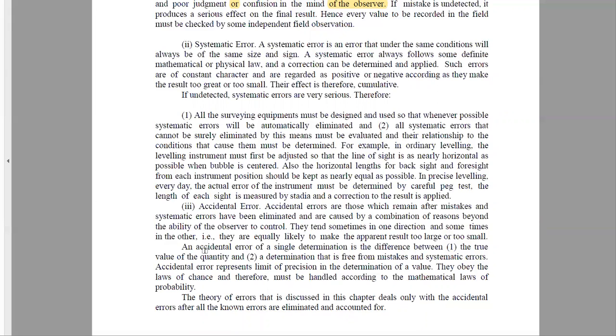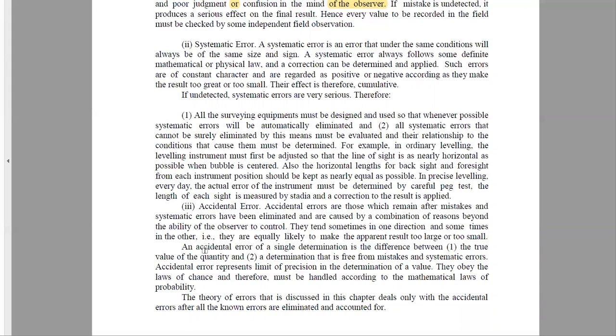They might sometimes create an additive or subtractive effect on the results, so it is difficult to identify the trend. Accidental error of a single determination is the difference between the true value of the quantity and a determination that is free from mistakes and systematic errors.